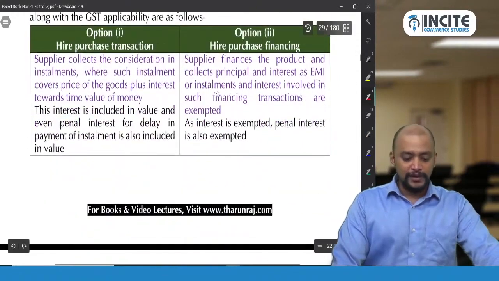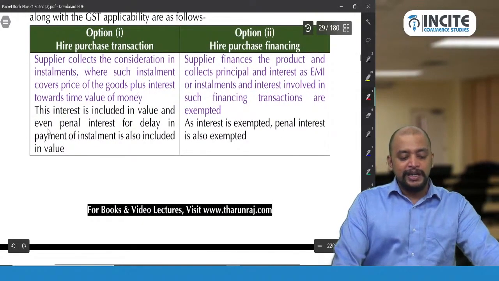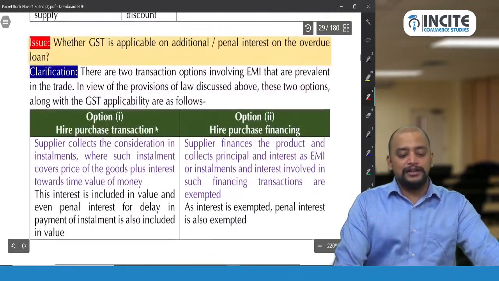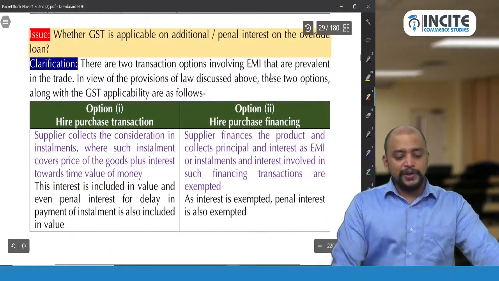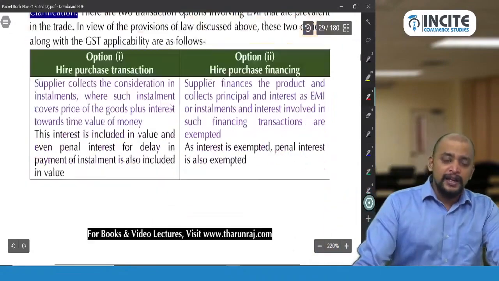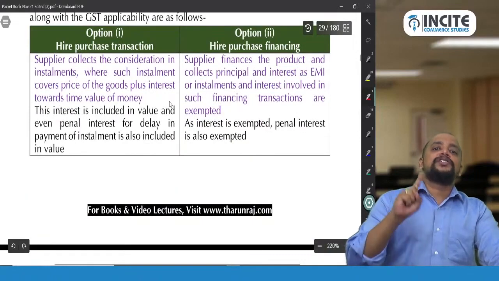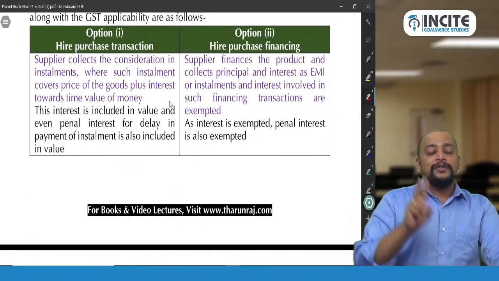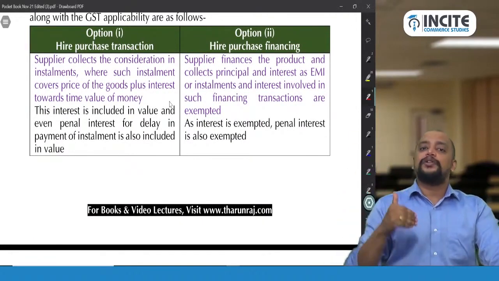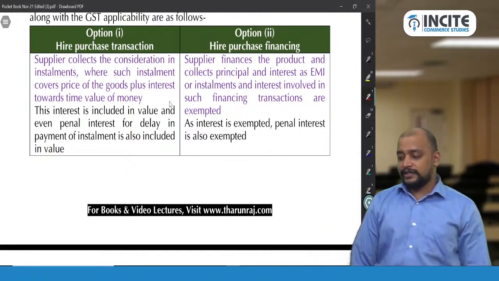Okay, that is this. As interest is exempted, penal interest is also exempted. Here as interest is taxable, penal interest is also taxable. So this is one circular related to taxability of the interest. Okay. And interest will come in two places here. Interest on loans, advances, deposits is exempted, whereas interest on account of delay in receipt of consideration, that interest should be included in the value and chargeable to GST accordingly.